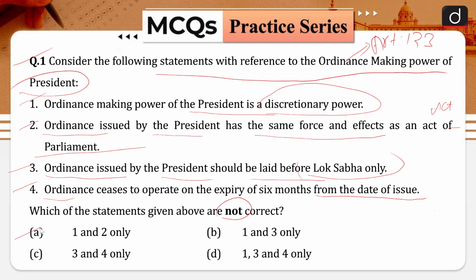Your options are, option A is 1 and 2 only, option B is 1 and 3 only, option C is 3 and 4 only, and your option D is 1, 3 and 4 only. So the correct answer of this question will be option D. 1, 3 and 4 only statements are incorrect in nature. The President of India exercises his or her powers in the legislative sphere as well. And this is where the Indian Constitution is different from the US Constitution in relation to the doctrine of separation of powers.